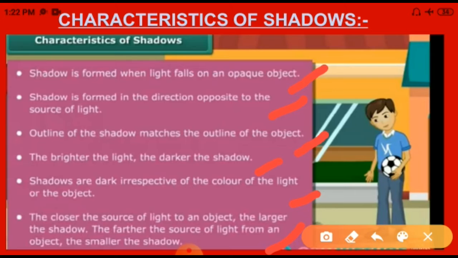And also you know that when opaque objects are placed in the path of light, a dark portion is formed on the opposite side of the object. The dark portion is called the shadow, and an eclipse is a shadow formed in nature. So these are the characteristics of shadows.